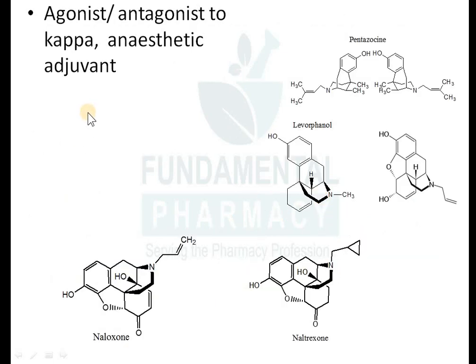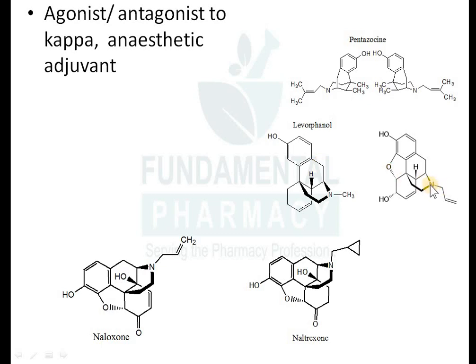Next one is a mixed agonist antagonist to the kappa receptor, that is nothing but pentazocine. This pentazocine is a mixed agonist antagonist to the kappa receptor. And again this pentazocine is also used in the anesthesia as an adjunct drug. Okay, this is the pentazocine. A pentyl ring here, 1, 2, 3, 4 and 5. So dipentyl ring, pentazocine.